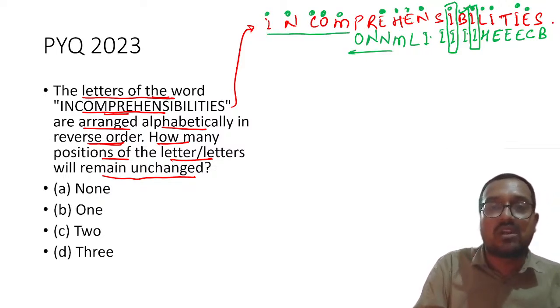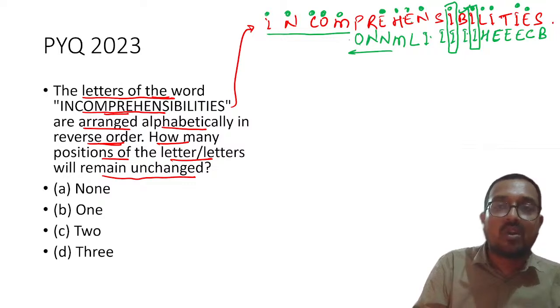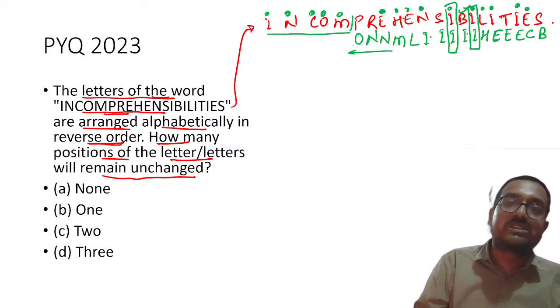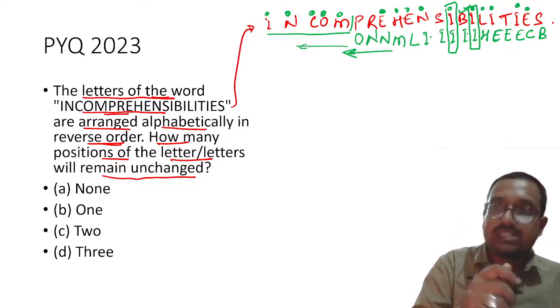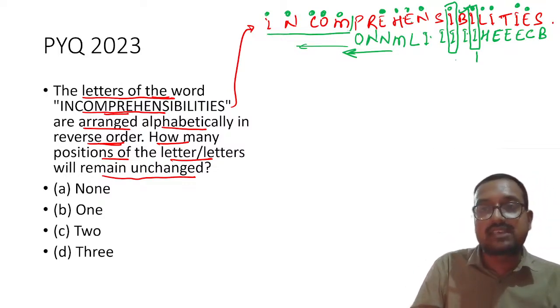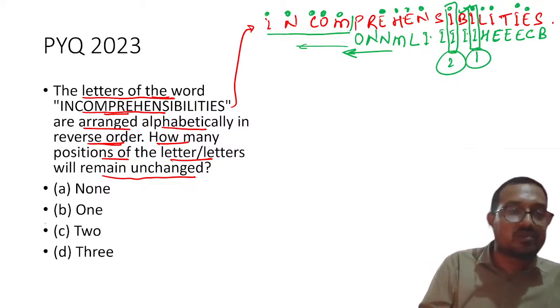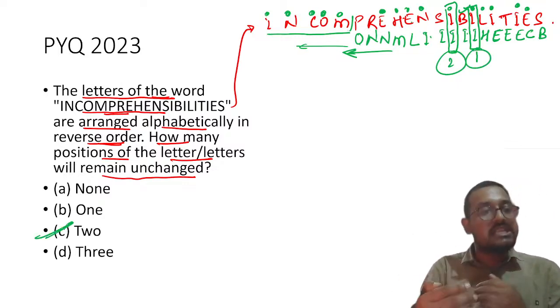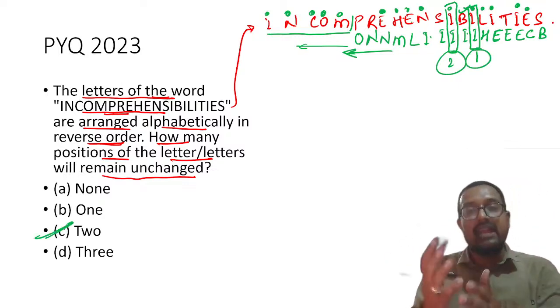these all are smaller than this. O. All of these are smaller than O. So obviously nothing can match. I will keep arranging it. I can try it. But once you see that clearly, you will realize that our answer has come 1 and 2. Only two pairs of these will remain unchanged if I arrange it alphabetically and so on.